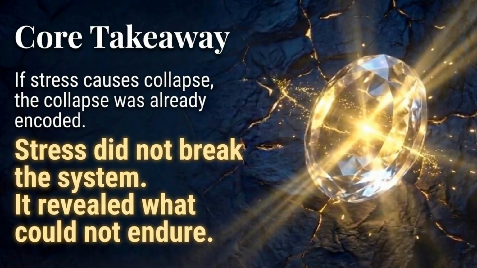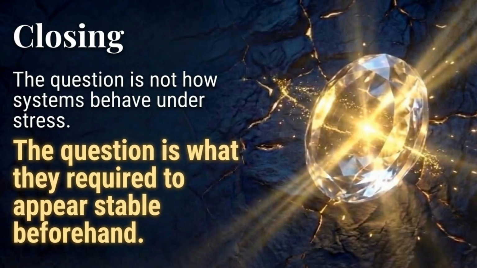The core takeaway is that if stress causes collapse, the collapse was already encoded. Stress did not break the system. It revealed what could not endure. The moment of collapse is when the problem becomes visible. The key question is not how systems behave under stress. The question is what they required to appear stable beforehand.